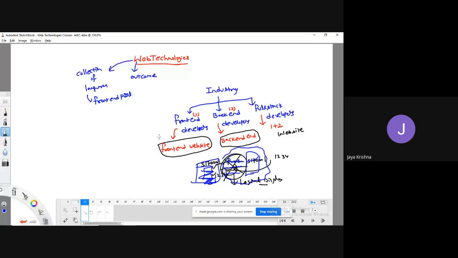Okay, fine. The front end design of the website we can develop with the help of various kinds of web technologies. The back end we can develop with the help of PHP, advanced Java, ASP.NET, Python, etc.